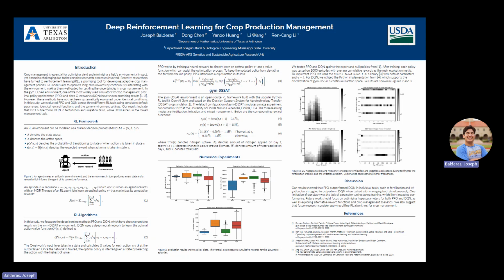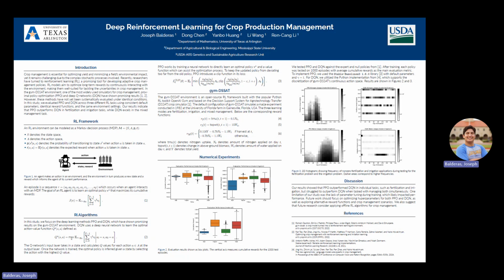In reinforcement learning, the framework is as follows. You have a state space for the environment, an action space for the agent, a probability function, which gives probabilities of transitioning to new states, and a reward function. And here in figure one, we see the RL framework in the context of crop production management, where the agent is the farmer and the environment is the crop field. So in reinforcement learning, the goal is for the agent to learn a policy or strategy which optimizes equation one, which is the expected value of discounted cumulative returns.